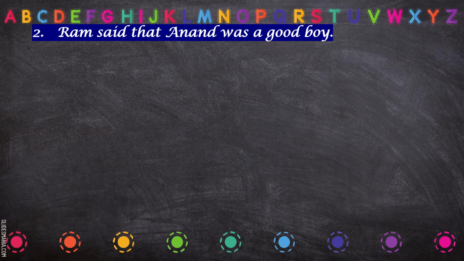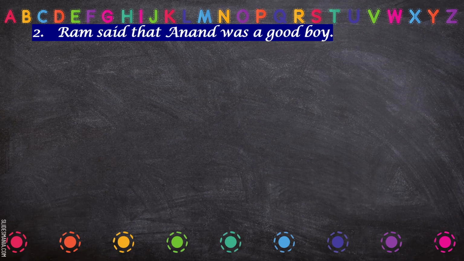Okay, now see this sentence. Next sentence: Ram said that Anand was a good boy. Now here you can notice some changes from the first sentence. What are the changes? Can we discuss them? Yes, there is no comma after said. Then we have used that. Then we have also removed inverted commas from the sentence.